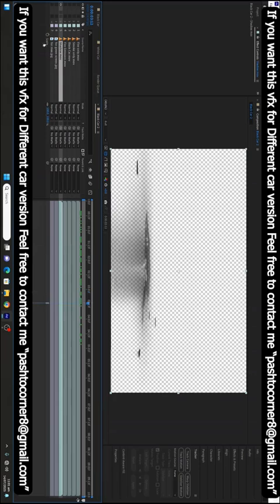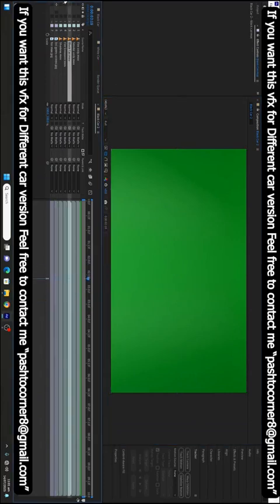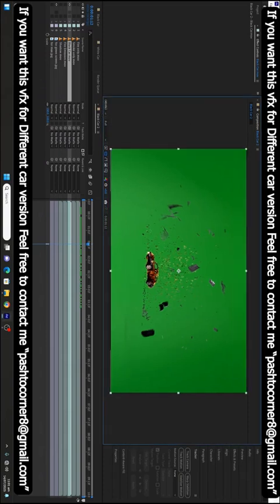The benefit is that you have full control on each layer. Let me show you some with a quick tutorial. Let's suppose this is my background. You can add your own background like a road or parking, and this is the car. Here you can add a little bit of color correction to the car. You can brighten it up or darken it more, whatever you want. You have full control on this layer.